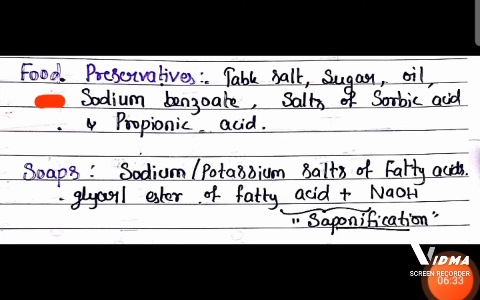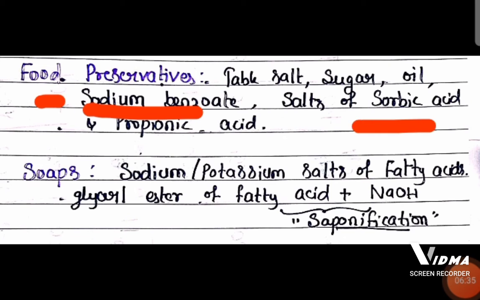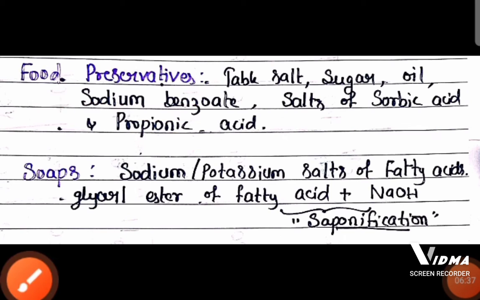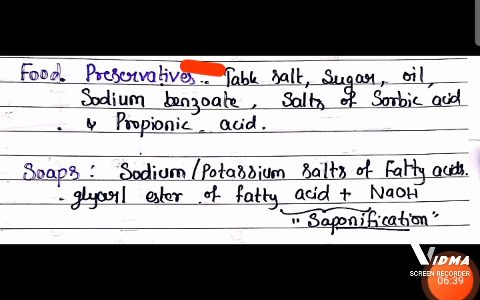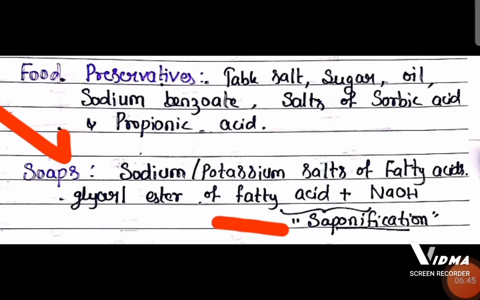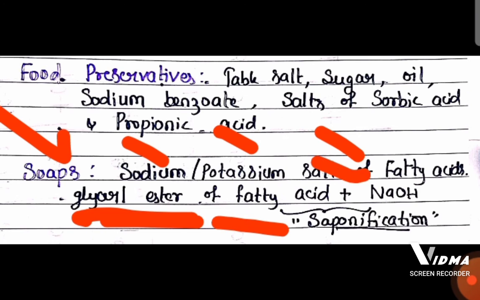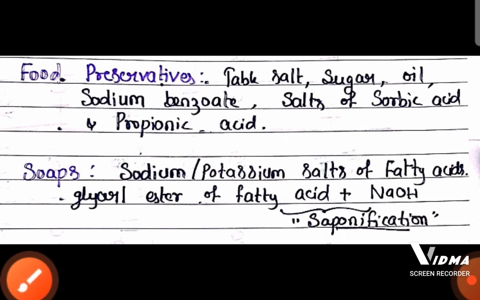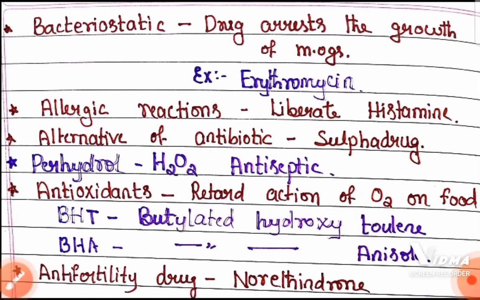Food preservatives, just remember here, sodium benzoate, sorbic acid salts, propionic acid salts are the common food preservatives, along with household table salt, sugar and vegetable oil. And remember, soaps are prepared by saponification, because soaps are nothing but sodium or potassium salts of fatty acids. When you add oil to sodium hydroxide to produce a soap, that preparation is called saponification.